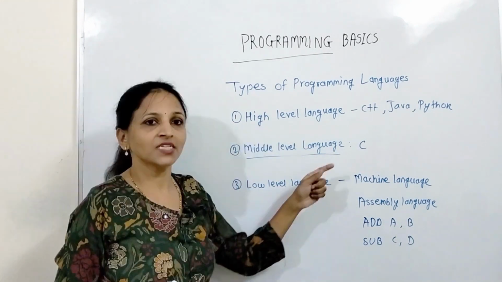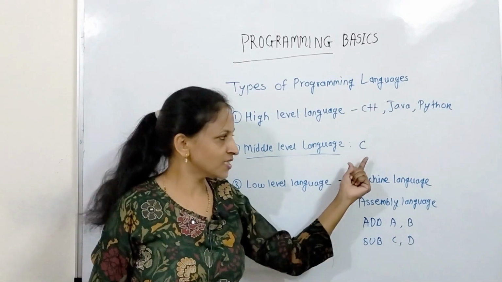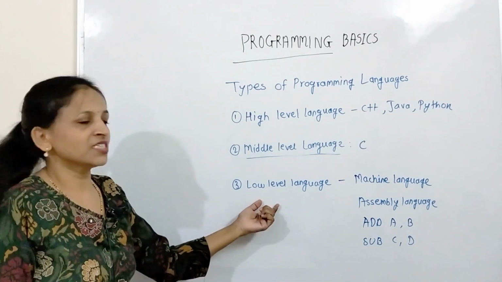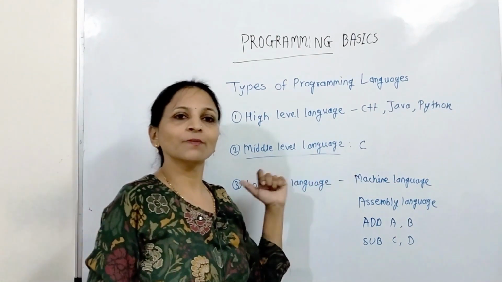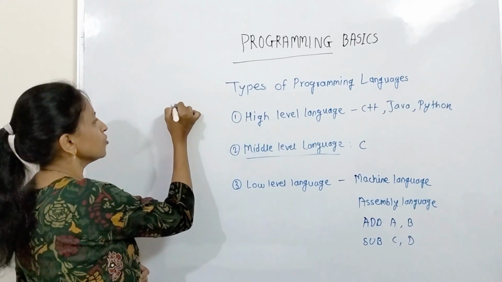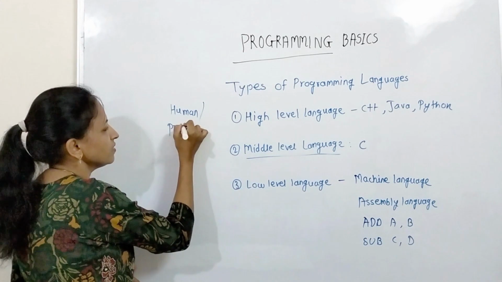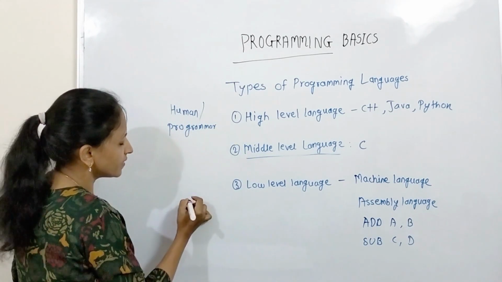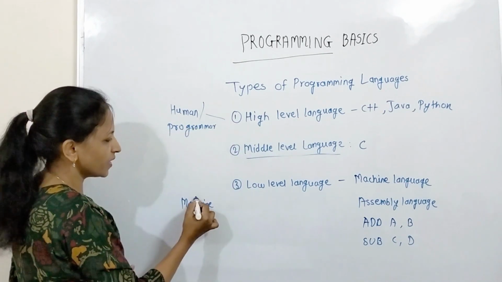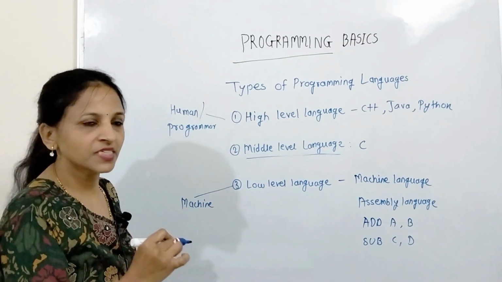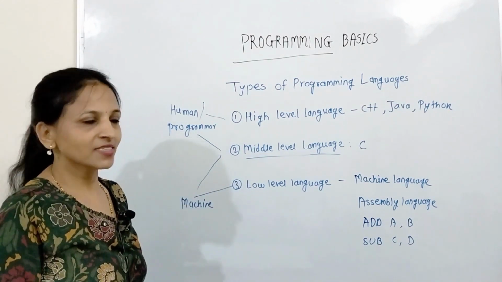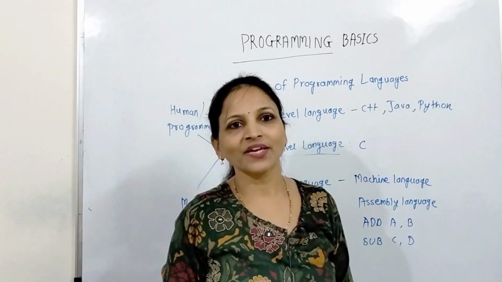And one more point is, it is easy for the programmer to write code using C language, and again it is easy for the machine to execute that code. That's why C is called a middle level language. Diagrammatically I will explain this. Here there is a human, or you can say programmer, and here there is a machine. High level languages are very close to human, low level languages are close to machine, and middle level languages are in between. Getting? This is all about types of programming languages.